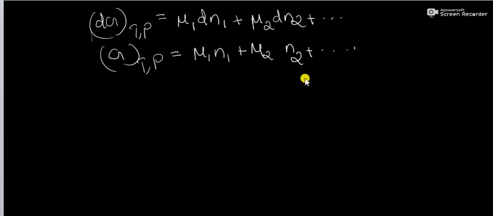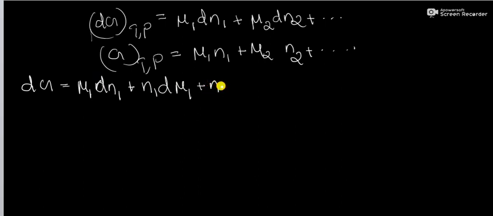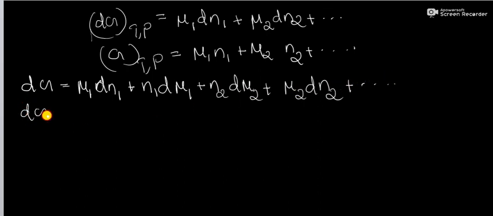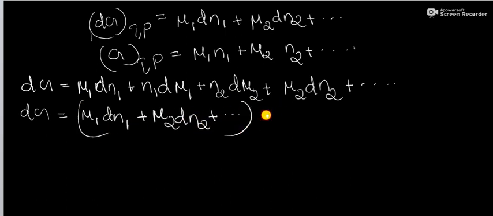Then on differentiating this equation completely, we get dG is equal to mu1 dn1 plus n1 d mu1 plus n2 d mu2 plus mu2 dn2 plus etc. Or dG is equal to mu1 dn1 plus mu2 dn2 plus etc. plus n1 d mu1 plus n2 d mu2 plus etc.